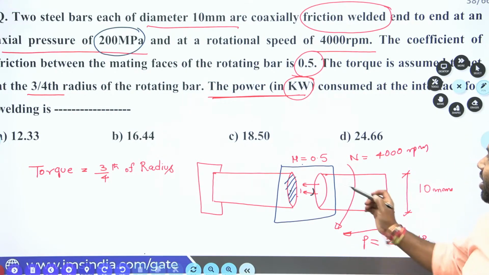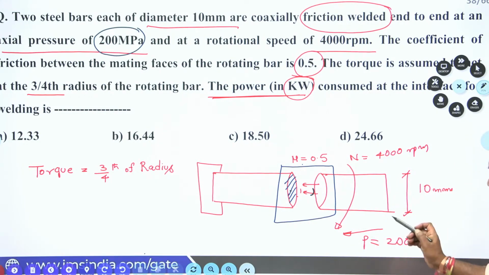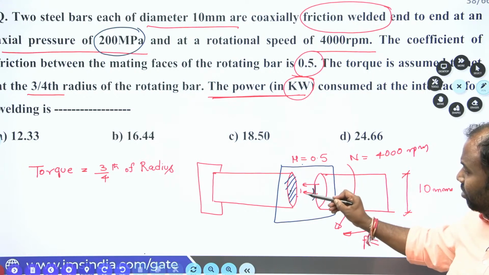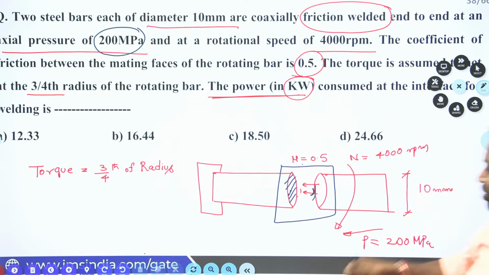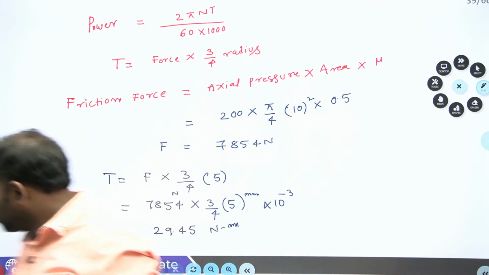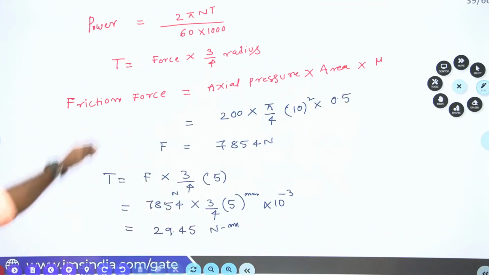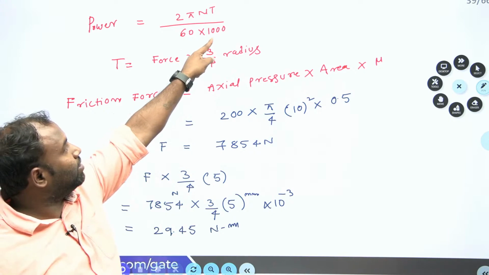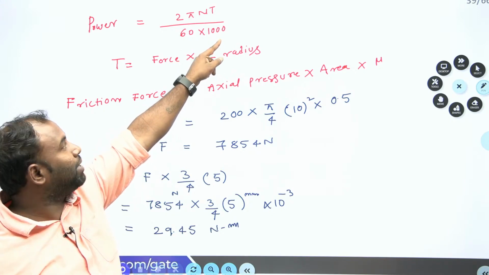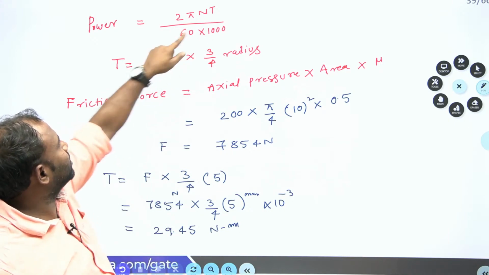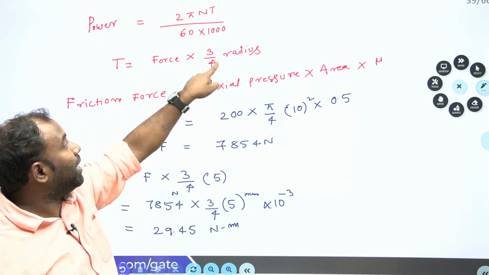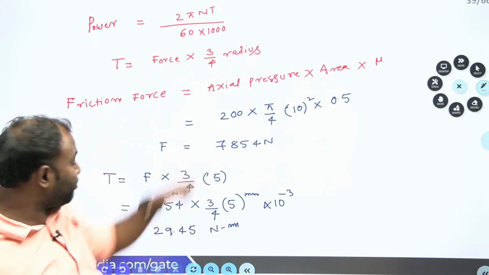Clear, everybody? Now from here, what happened? First I'll calculate the force and then the torque, and then I have the power formula. What is that formula? 2 pi nT by 60. Now why did I divide by 1000? Because I require power in kilowatts. That is why I have calculated. First T, force into distance, but the torque is acting at 3 by 4th of the radius.